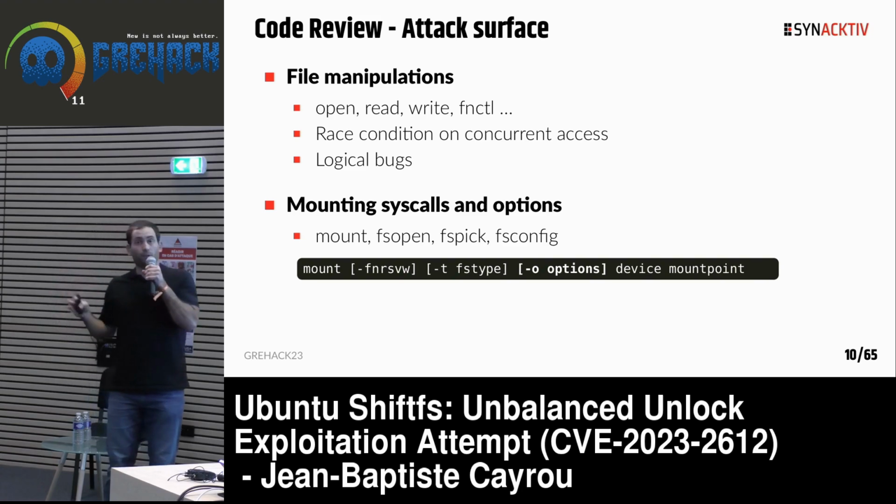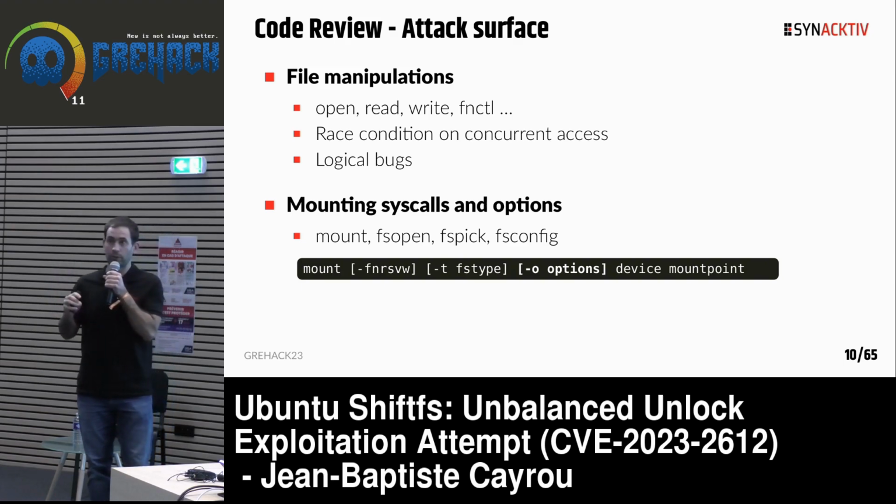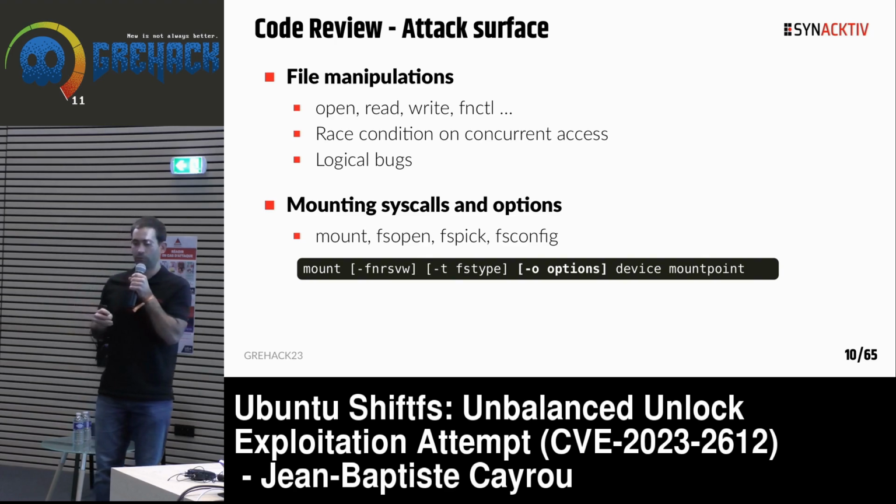The second kind of attack surface is all mounting operations. You have some syscalls related to that, like mount, fsopen, fspick, fsconfig. When you set up a file system, you can provide some options to it, and options are specific to the file system, so it is an attack surface too.